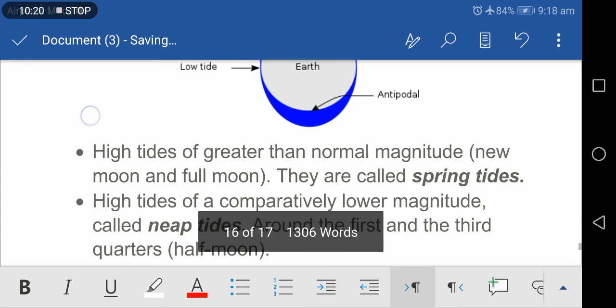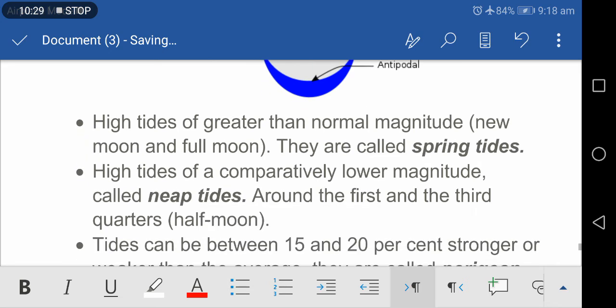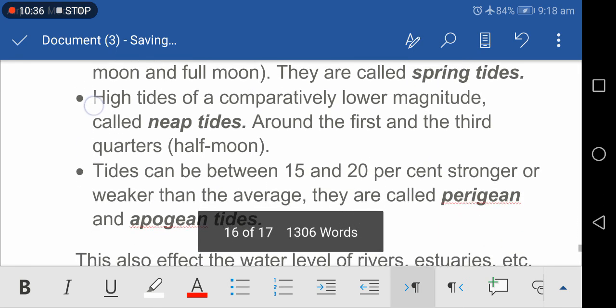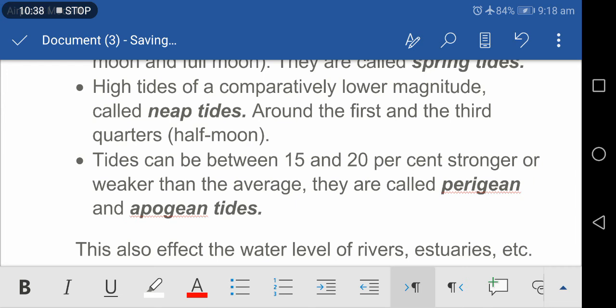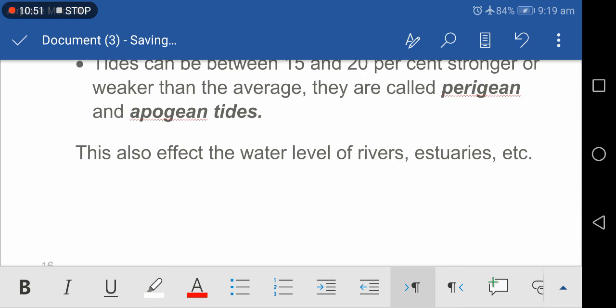The high tides of greater than normal magnitude occur when the sun, moon, and the earth are in a straight line, at new moon and full moon. These are called spring tides. High tides of a comparatively low magnitude, called neap tides, occur when the tide-producing forces of the sun and the moon are acting against each other, around the first and the third quarters of the moon.